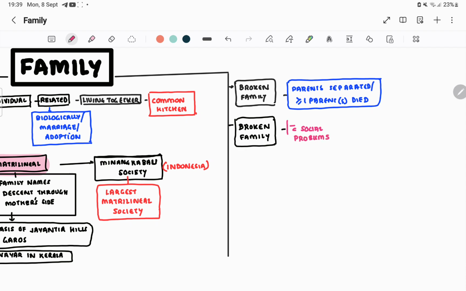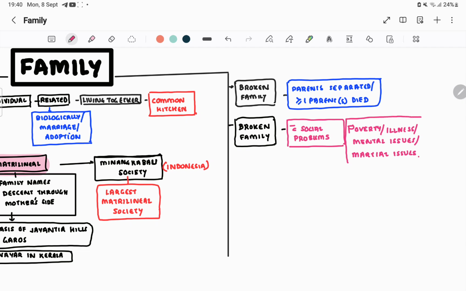It may be a problem of parents, it may be poverty, it may be illness, it may be mental issues, it may be marital disharmony, marital issues. So here it is a problematic family. If a problem is present, it is a problem family.